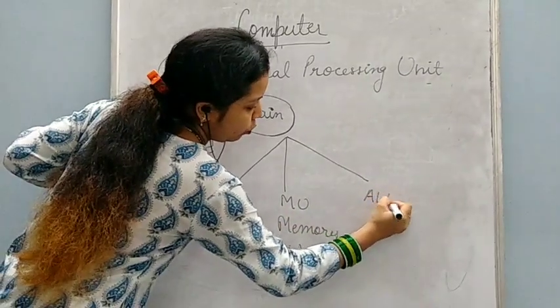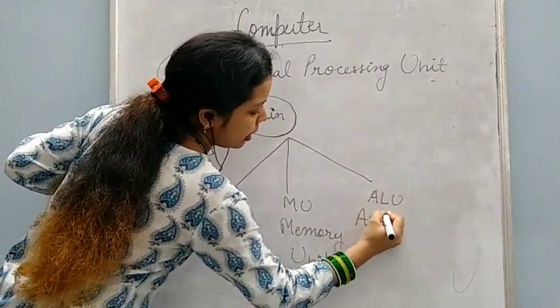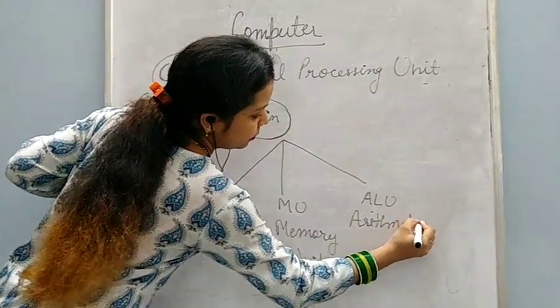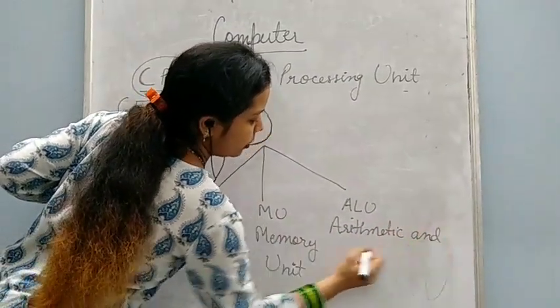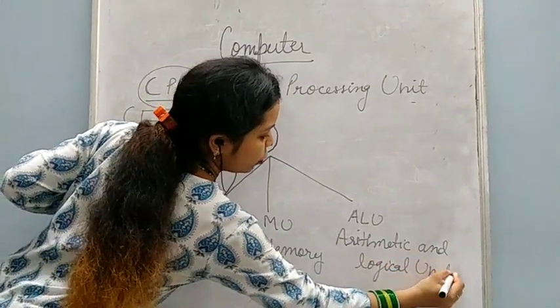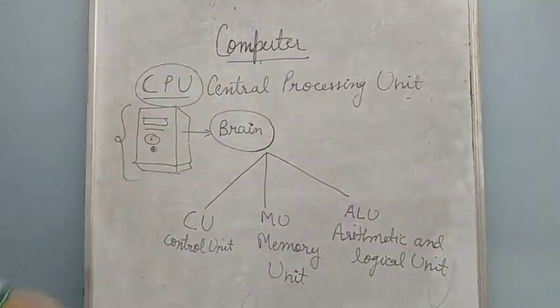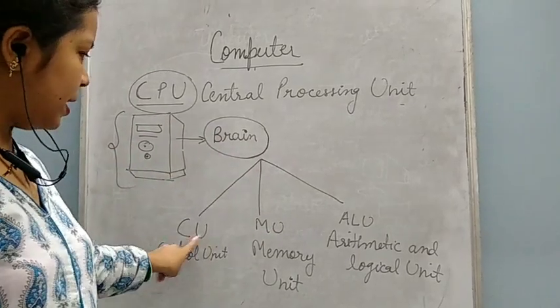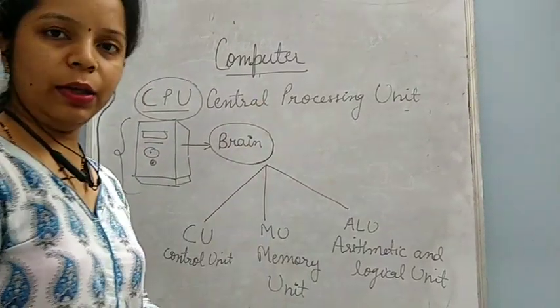And ALU, that is known as arithmetic and logical unit. So these are the 3 main parts of CPU. CPU has 3 main parts: CU, MU and ALU.